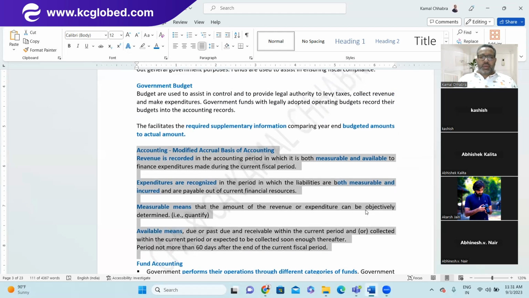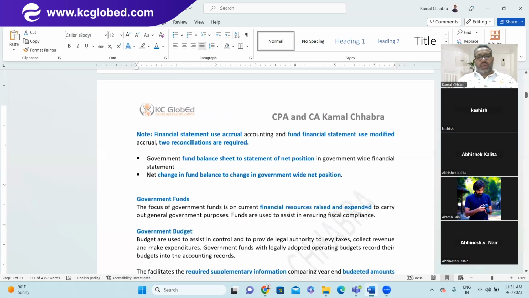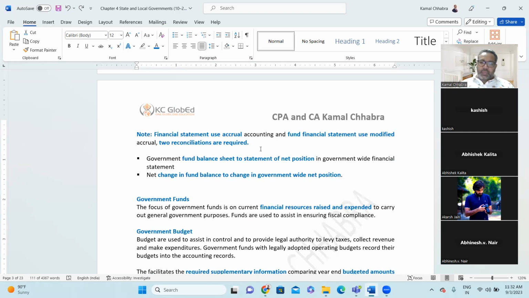Clear, sir. Yeah. Now coming back to this point, the government-wide financial statement uses accrual accounting and the fund financial statement uses modified accrual accounting. So there is a gap in accounting methods, or you can say accounting policy, between the government-wide financial statement and the fund financial statement. So hence, the reconciliation is all the more important, right?